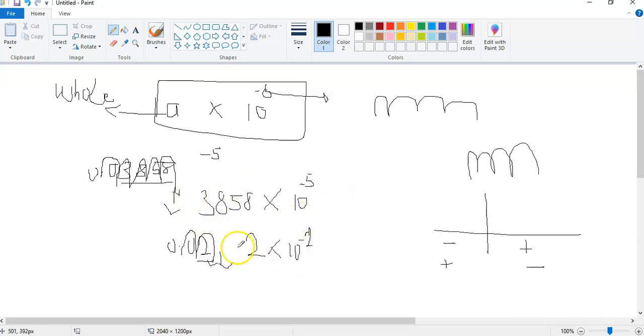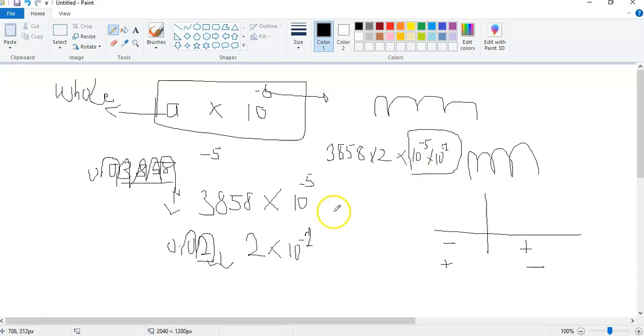Okay, so now we multiply this. So the multiplication of this one and this, we just have 3, 8, 5, 8 times 2, and order them. Then the exponents also multiply, times 10 exponent negative 2. Okay, so now you do your multiplication of this times this. Now what you get, then you also simplify this one.